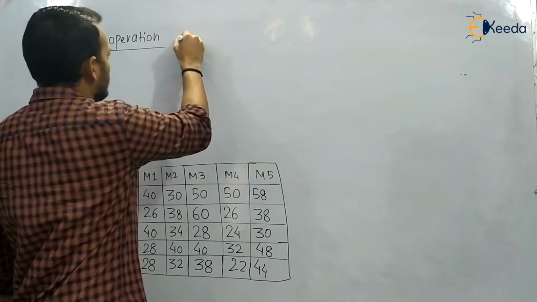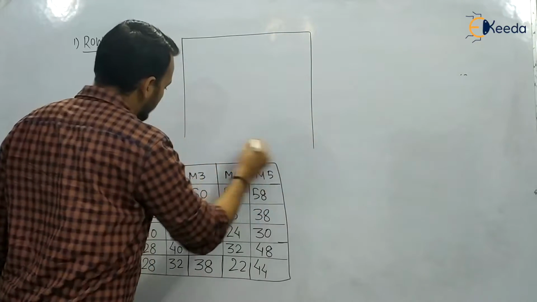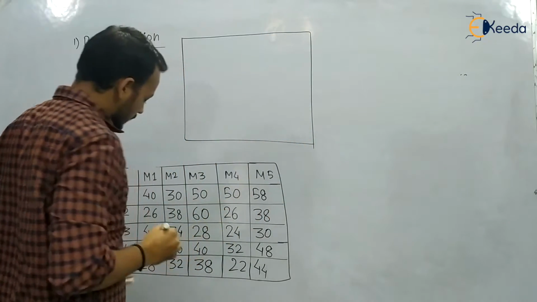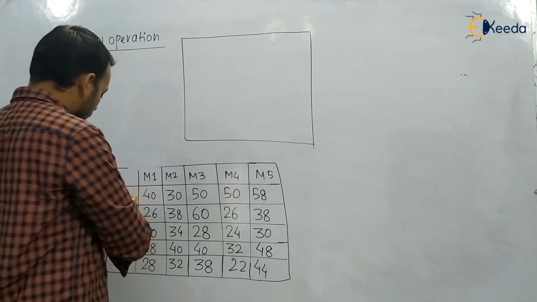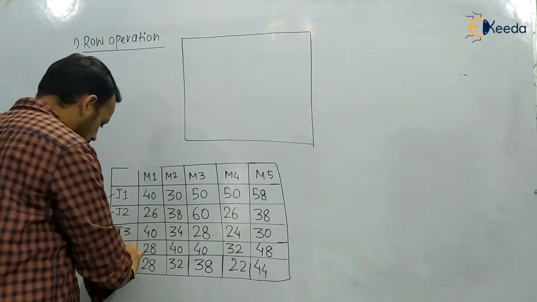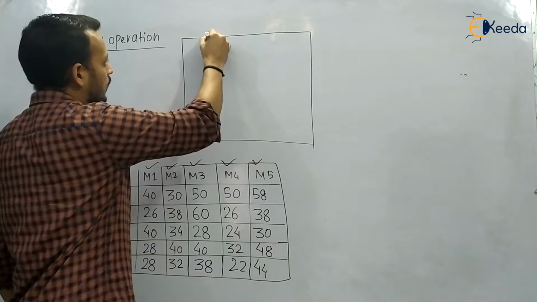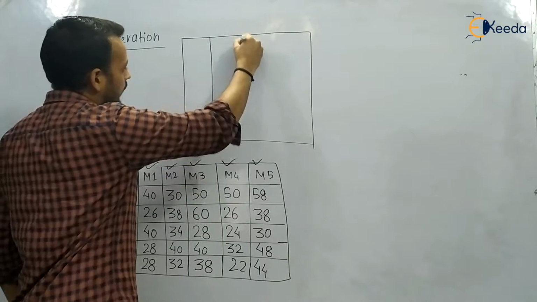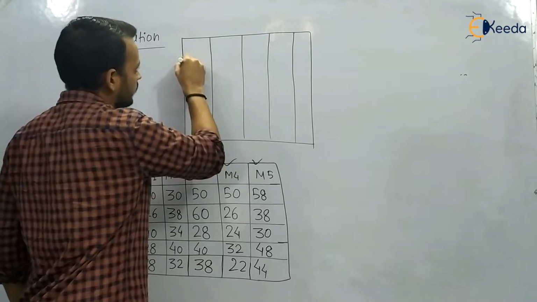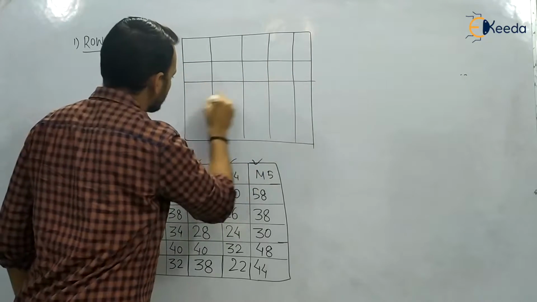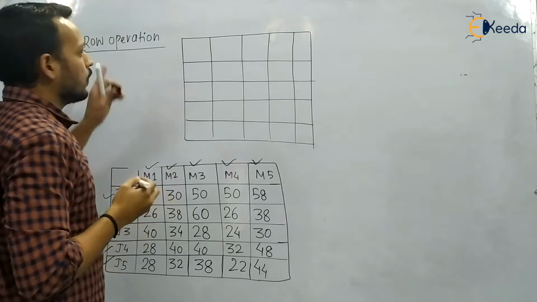So we will make the 5 by 5 cost matrix. This is an assignment problem. You can see no supply and no demand data is given, and the number of supplies 1, 2, 3, 4, 5 is equal to the number of demands 1, 2, 3, 4 and 5. So we already know that in case of an assignment problem m equals n. So we will perform the row operation.